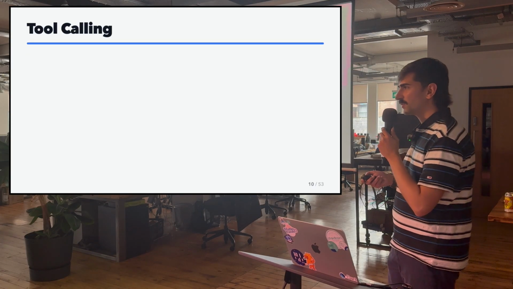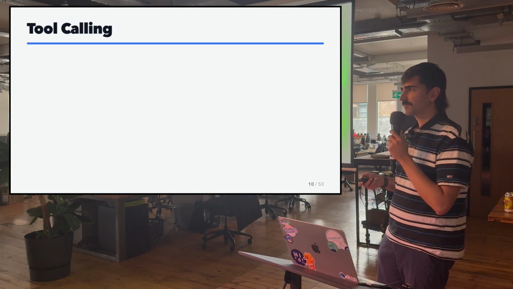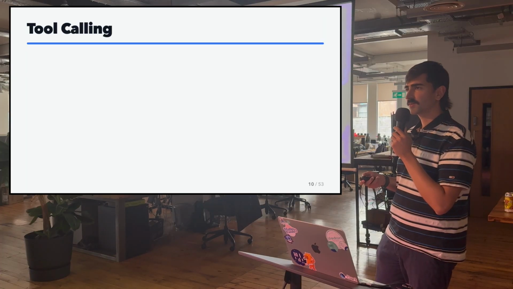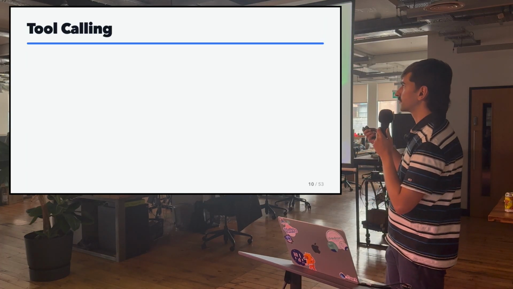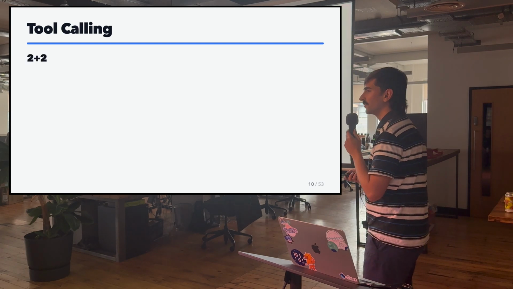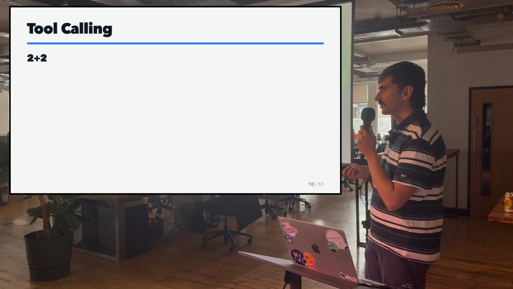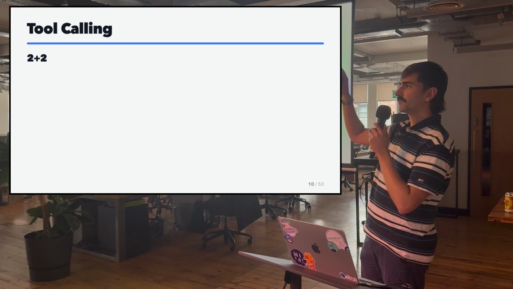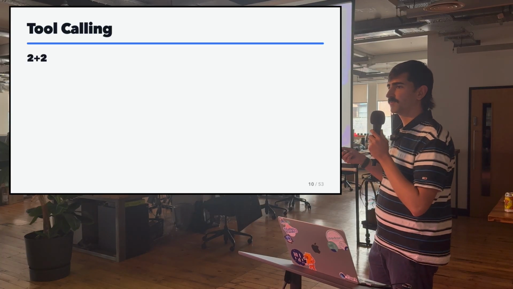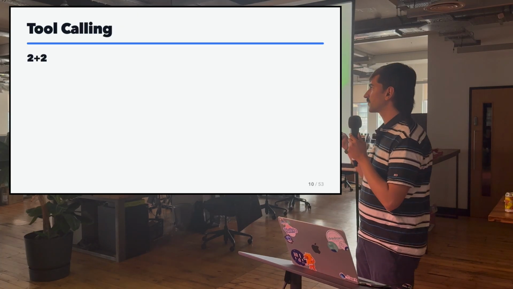And then remember when early LLMs were so dumb? This was a time not that long ago, 2 years ago. A lot has changed. And this is because early LLMs did not have this capability called tool calling. So what is it? Let me ask you a question. What is 2 plus 2? You probably know it not because you had to count or visualize 4 things and count them. You know it because it's just been told to you many, many times. You just memorize it. And early LLMs were great at this because this was part of their training data.